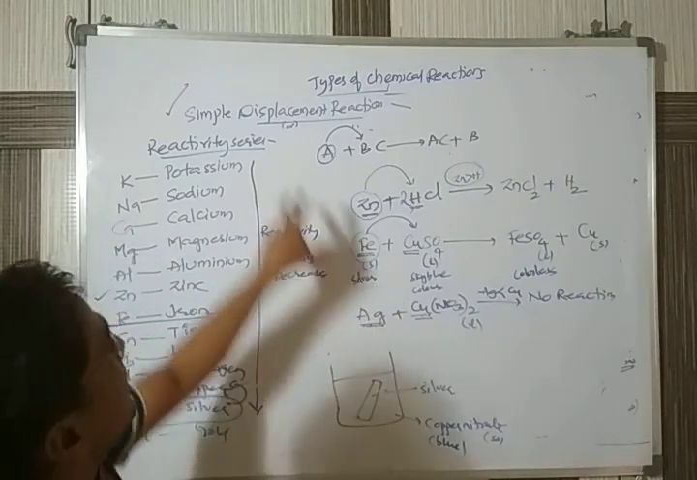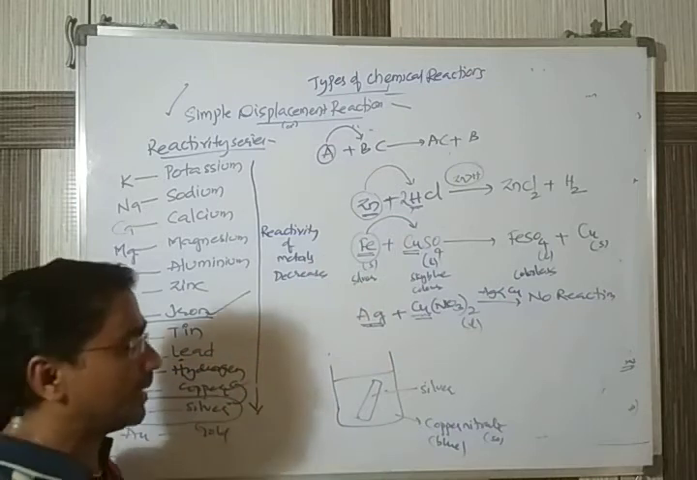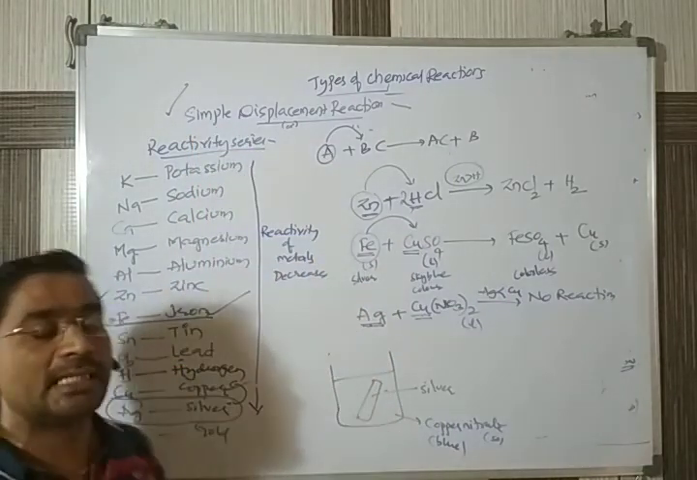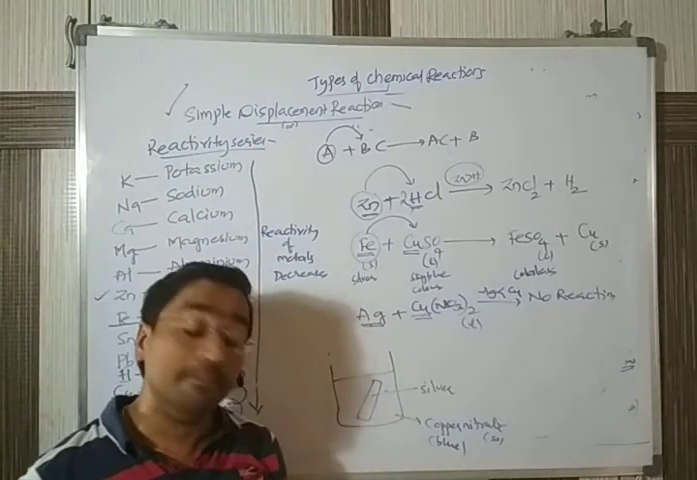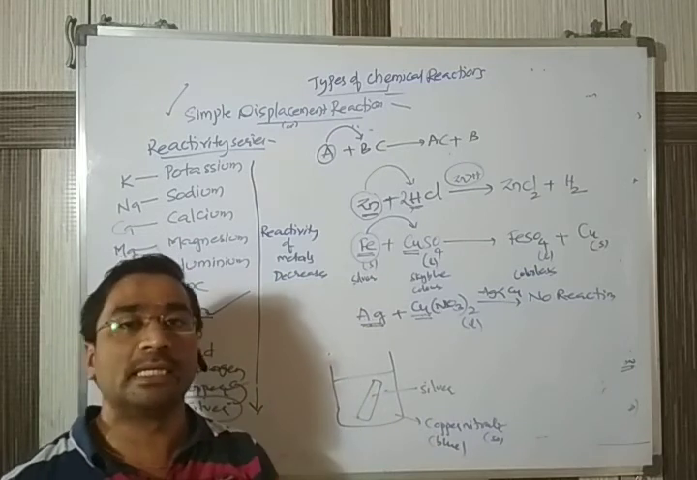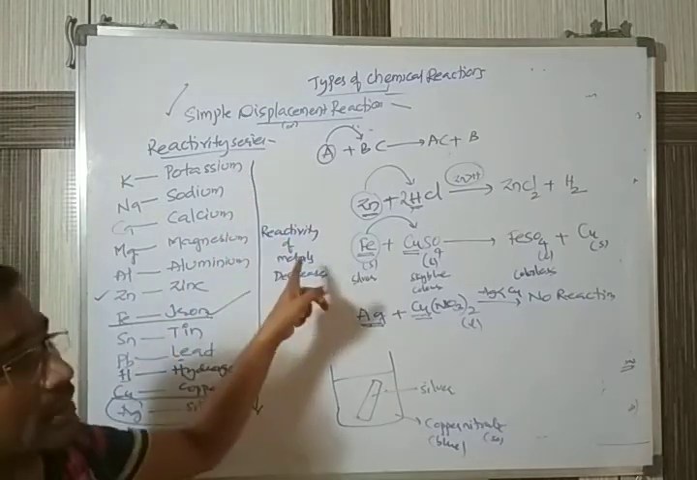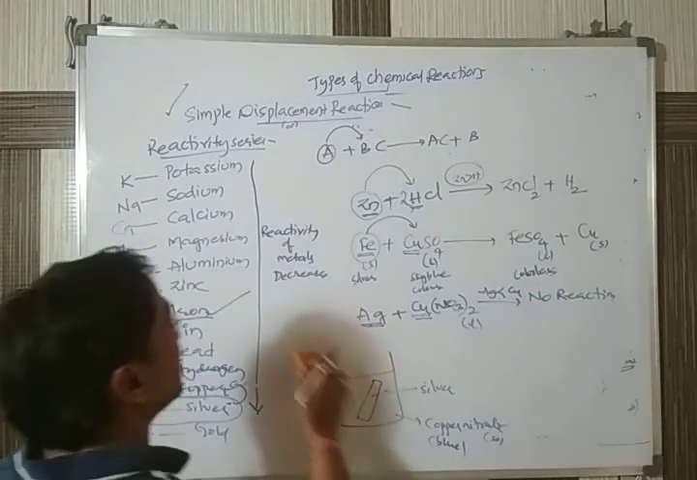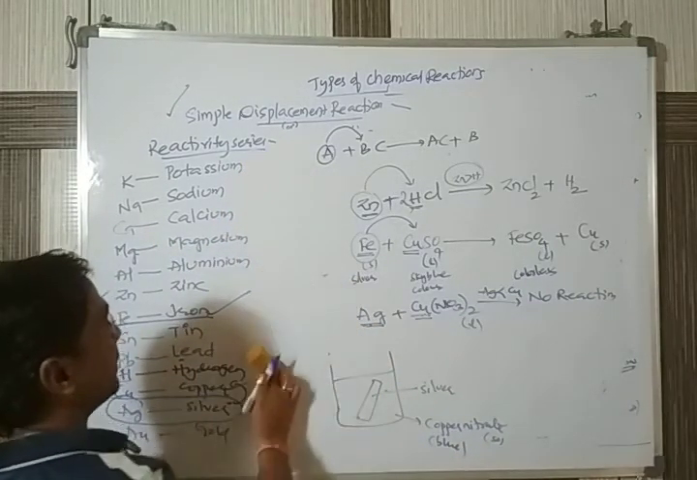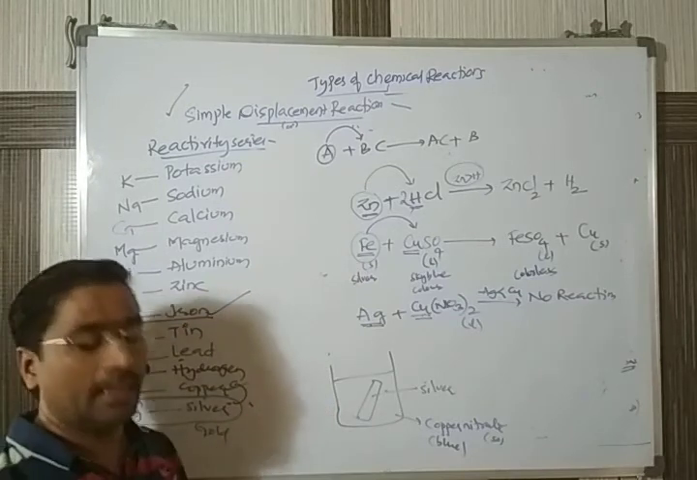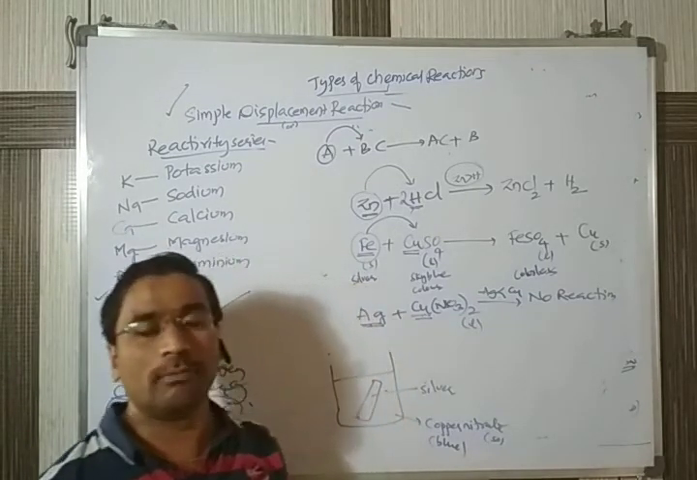So a reaction like this is called a displacement reaction, and this reactivity series is very important. You come across it in many chapters. We have 5 chapters in our chemistry, and in one place or another we come across it. It is easy for us to remember this reactivity series in the form of a normal sentence.